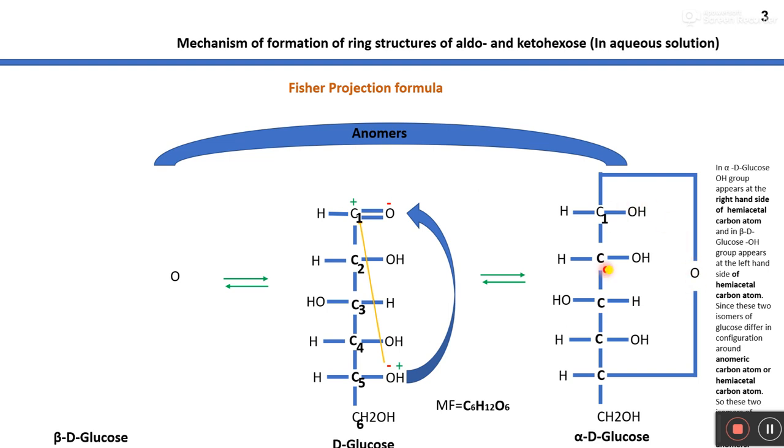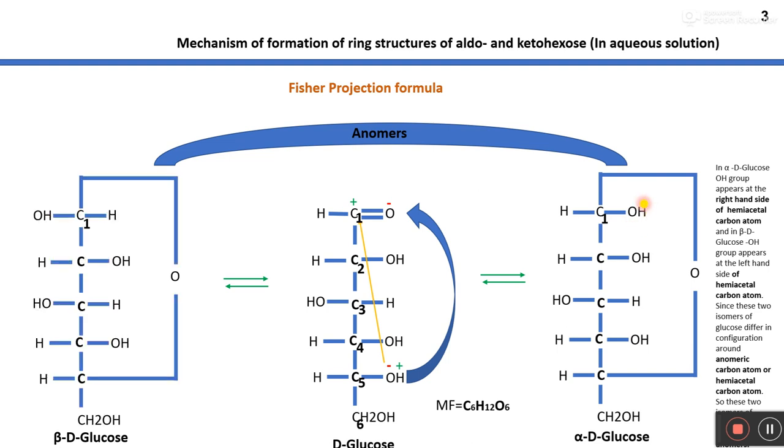So in this structure you can easily observe that the OH group bonded with carbon 1 is on the right hand side, and you can write this structure like this also, where the OH group is present on the left hand side of carbon number 1.